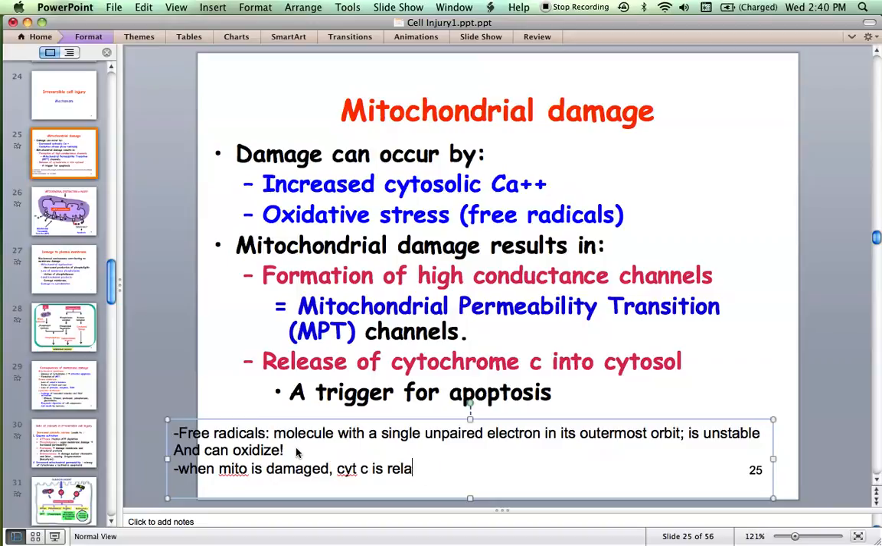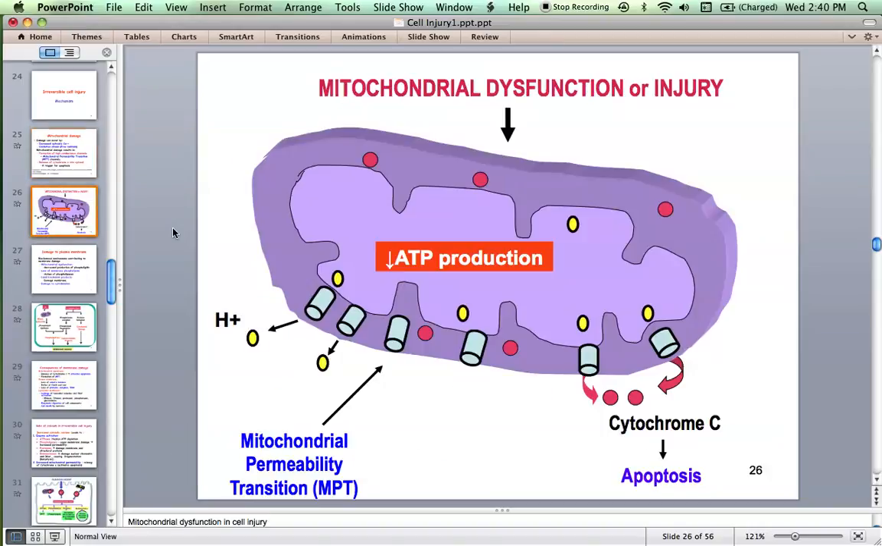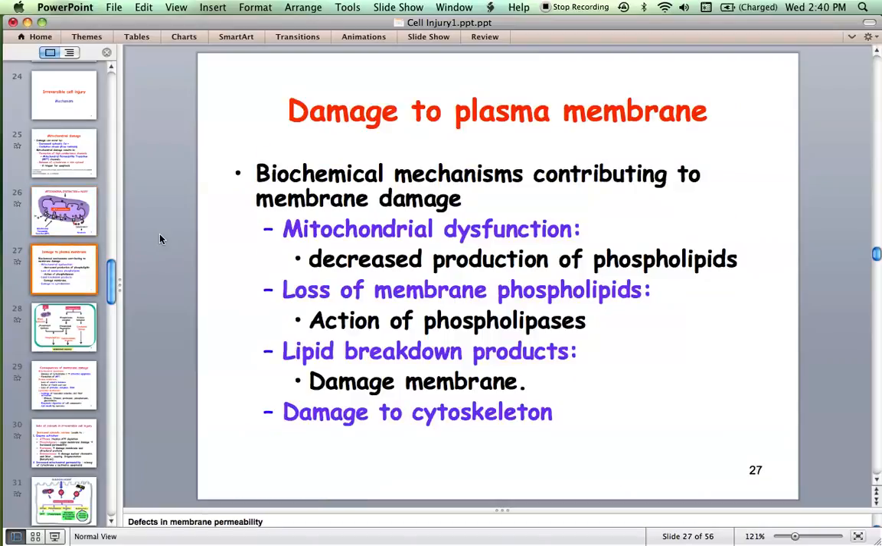You can see the mitochondria show what is called mitochondrial permeability transition, because of which protons also escape. And when protons escape, there is no more ATP synthesis. There is also escape of cytochrome C into the cytoplasm, and when it comes to the cytoplasm, it will trigger apoptosis. That is one mechanism of irreversible cell injury.